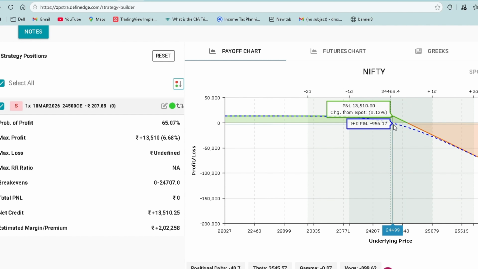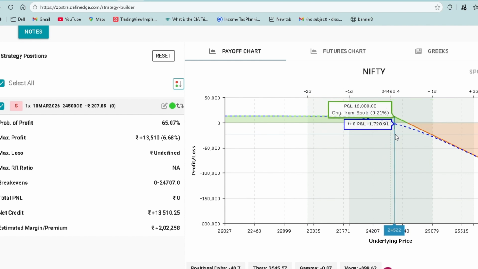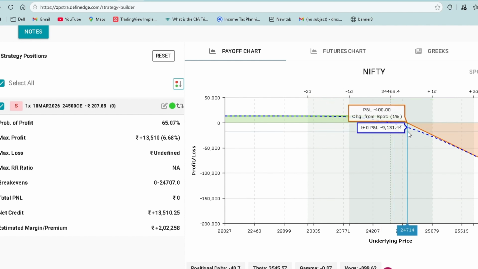So as long as the market sustains below 24,500 at expiry, I'm going to make 6.68%. But when it crosses this level, 24,707, I'm going to incur a loss. So this is the logic. Net credit is 13,510.85.